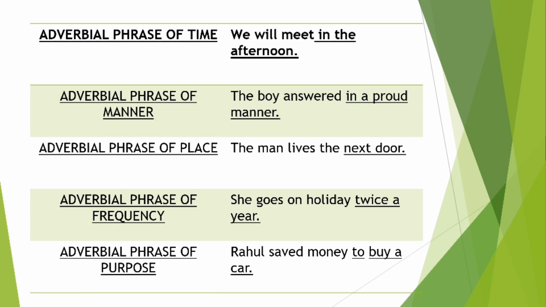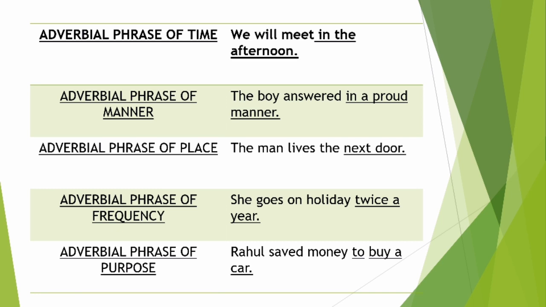And thirdly, it is telling us the purpose for which that action of saving the money was done. Got it? I hope it is clear that here we have 5 kinds of adverbial phrases: time, manner, place, frequency and purpose. Okay, so what you have to see, first of all, it should perform the work of an adverb. तभी वो adverbial होगा, right?